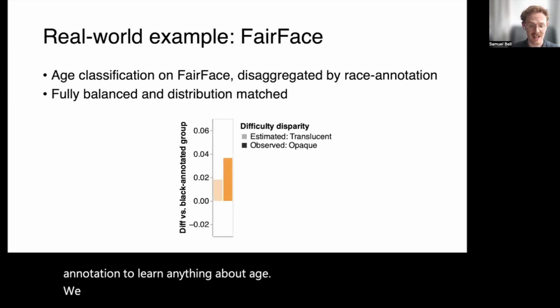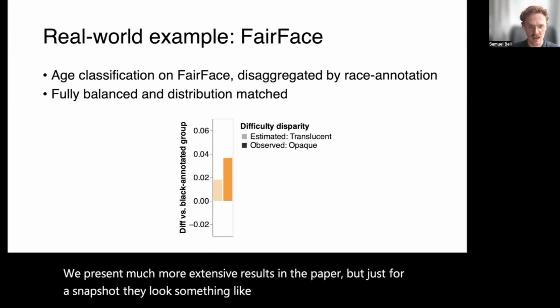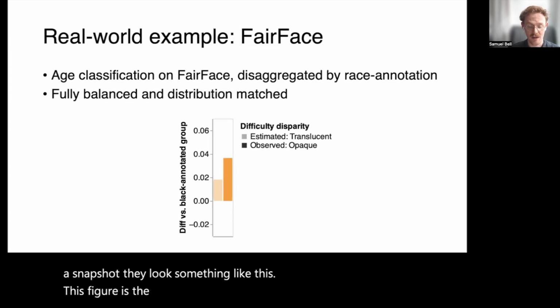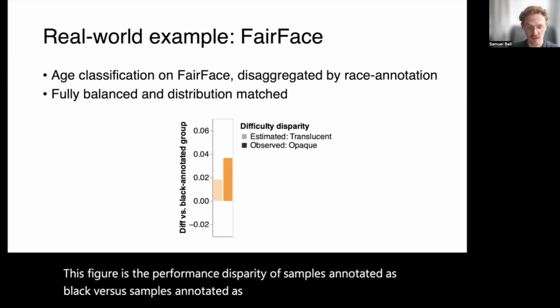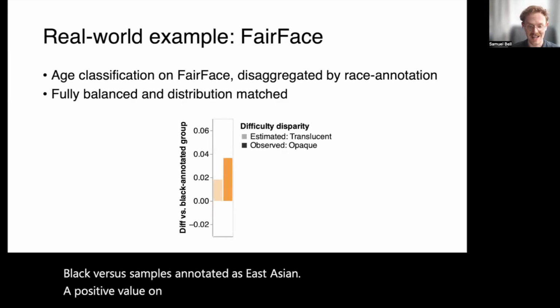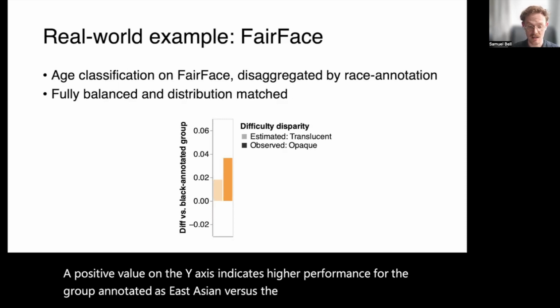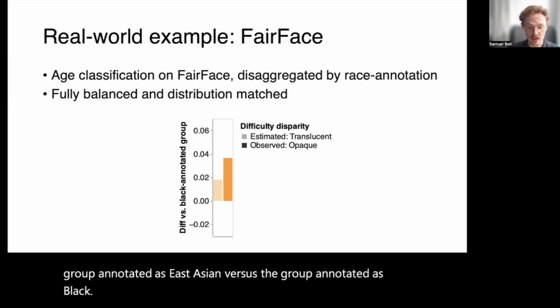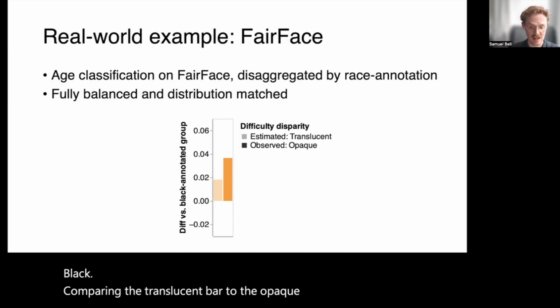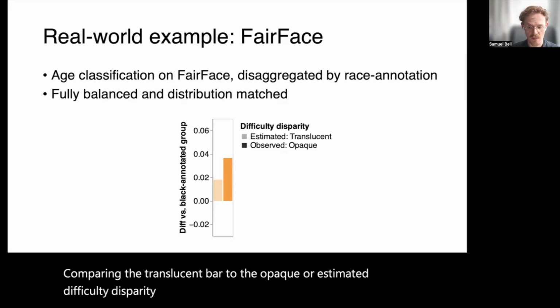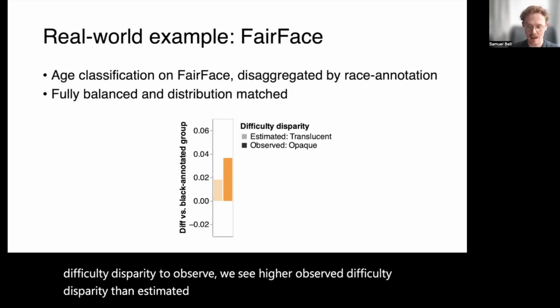We present much more extensive results in the paper, but just for a snapshot, they look something like this. This figure is the performance disparity of samples annotated as Black versus samples annotated as East Asian. A positive value on the y-axis indicates higher performance for the group annotated as East Asian versus the group annotated as Black. Comparing the translucent bar to the opaque, or estimated difficulty disparity to observed, we see higher observed difficulty disparity than estimated, indicating difficulty amplification in practice.